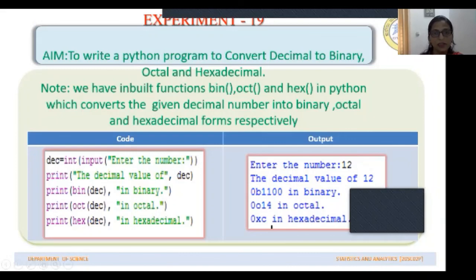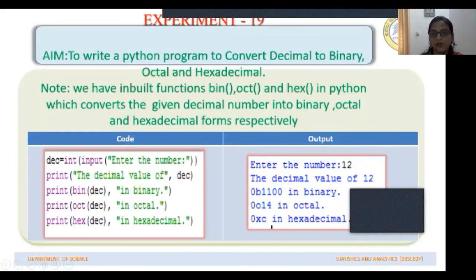We have written code lines to print the decimal value. First we told it to prompt to enter the number. So it will prompt, and the user inputs the number 12. Then decimal value of 12 is printed, as we have written the code. Then in the next line, binary value of 12 will be printed along with this sentence.